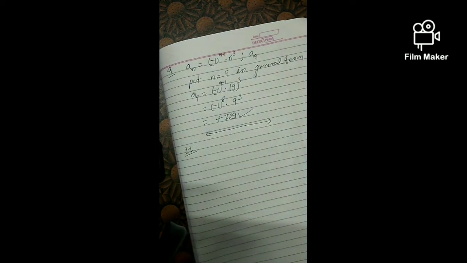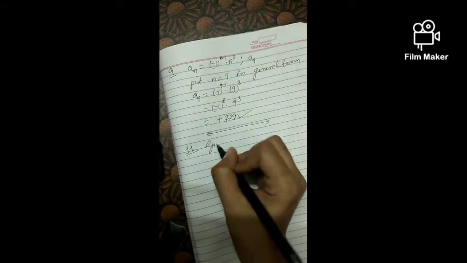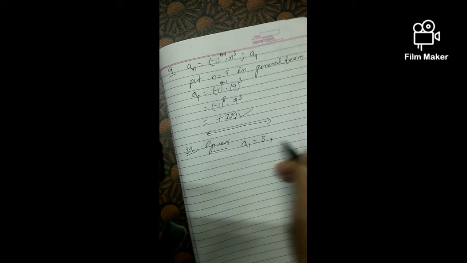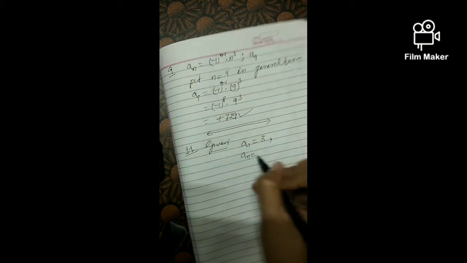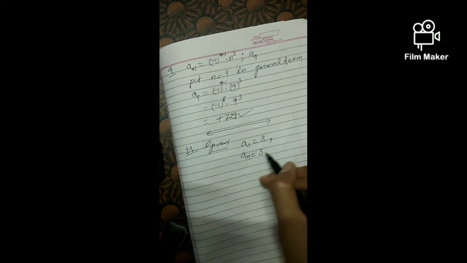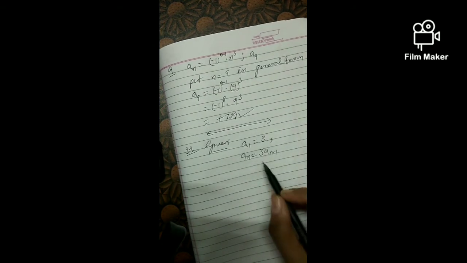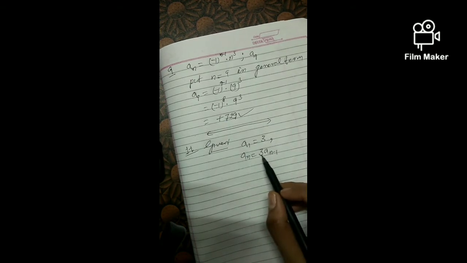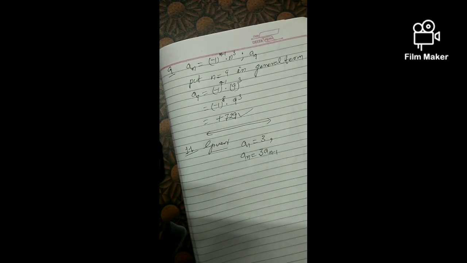It is given A1 is 3. So what is given to us? A1 is given 3. An, the nth term, is given as 3 times an minus 1, so 3 into the previous term. If the nth term is this, I have to multiply the previous term by 3.